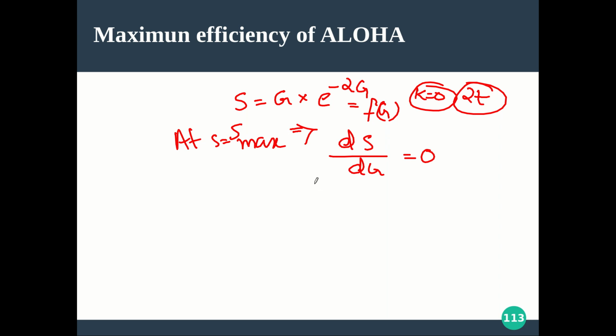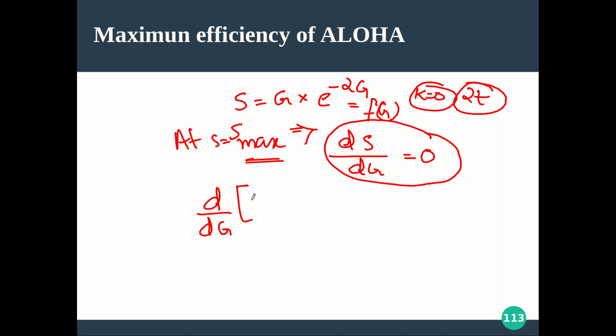A function will be giving you the maximum value, and whether it is a positive max or negative max, its derivative will be 0. Something like this you already know. The derivative will be 0 in the sense of the derivative with respect to g, because the function is of g, that is g into e raised to minus 2g is equal to 0.